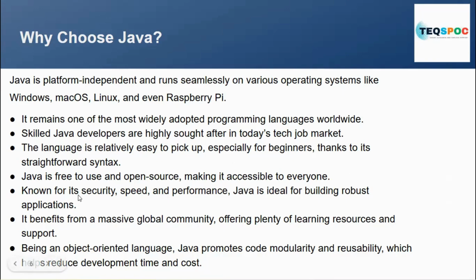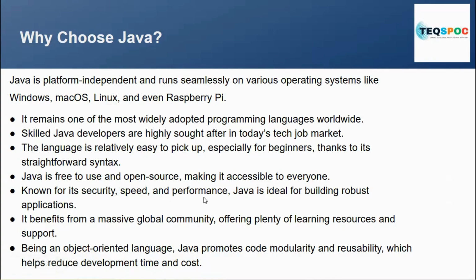Known for its security, speed, and performance, Java is ideal for building robust applications. In Java, you have security, speed is fast, and performance is good. That's why we should use Java. It benefits from a massive global community. The Java community is very massive nowadays. You can also join that community, offering plenty of learning resources and support.